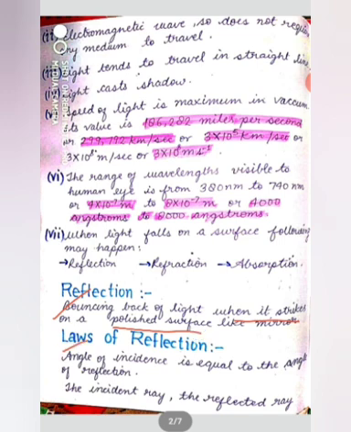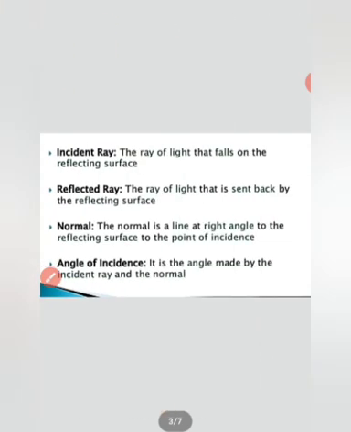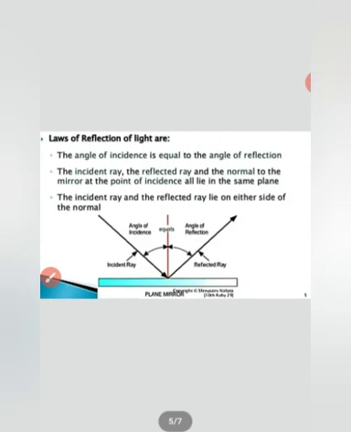Laws of reflection. Before starting laws of reflection, you need to know incident ray, reflected ray, angle of incidence, angle of reflection. So let us discuss these various terms related to laws of reflection. If we go through a figure, it will be easier for you to understand.